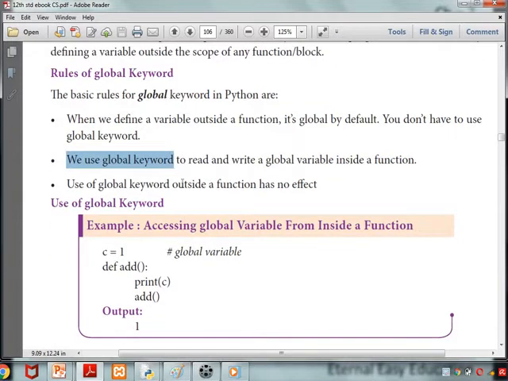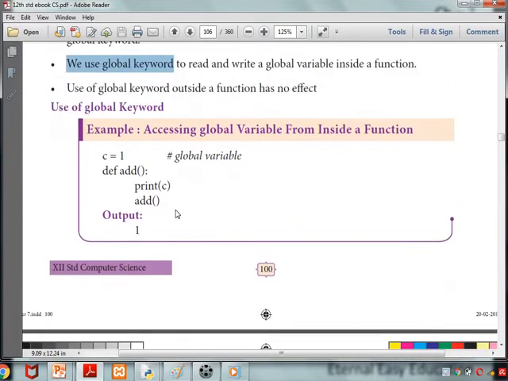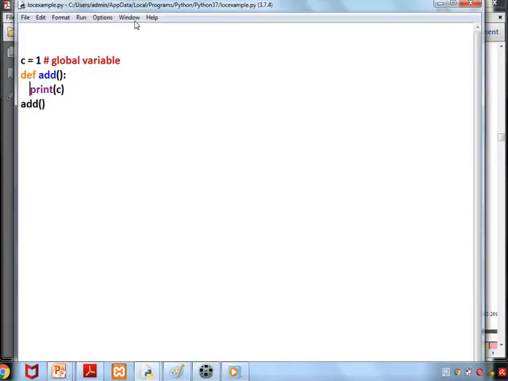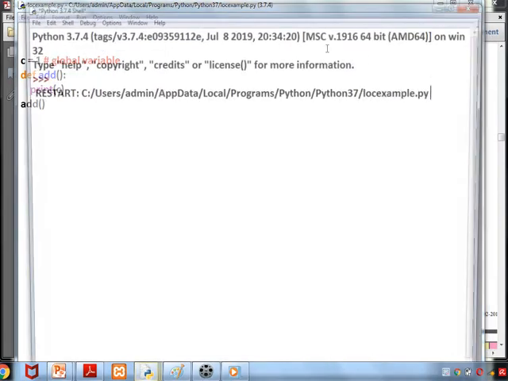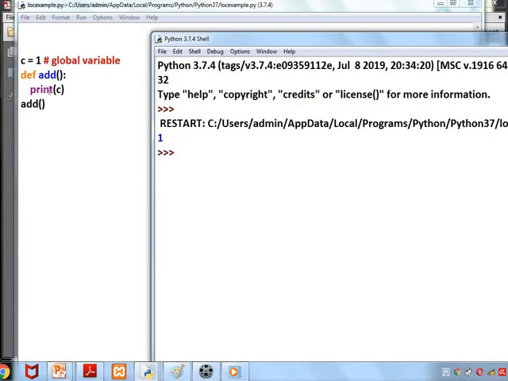We'll see that. Example. Here c equal to 1. Def add, print c. So it's a normal function, but c is above the function definition, so it is a global variable. It is printing. It won't say any error. Now we'll run the program. So we are getting 1. C equal to 1, print c. Actually c is present as the global variable. It is taken inside the function. It is not saying any error.